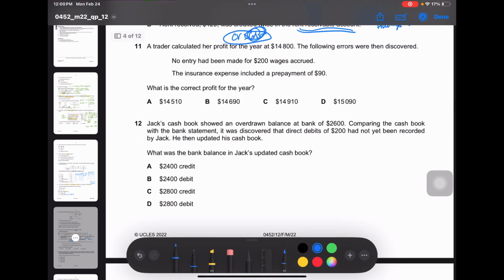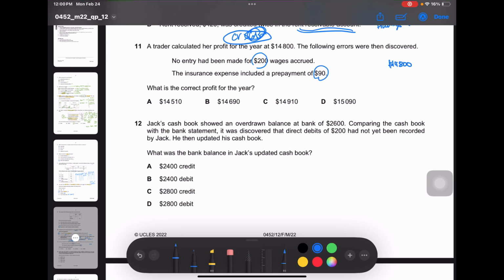Moving on. A trader calculated her profit for the year to be $14,800. The following errors were then discovered. No entry had been made for $200 wages accrued. The insurance expense included a prepayment of $90. Okay, so now let's take the profit, $14,800.